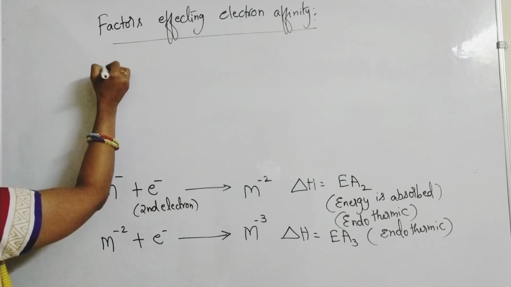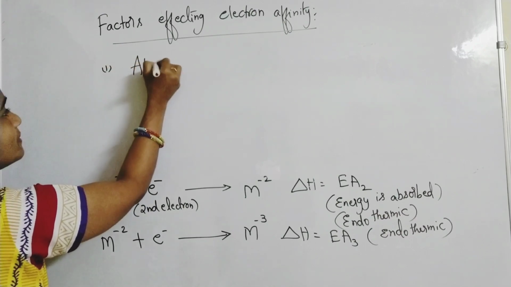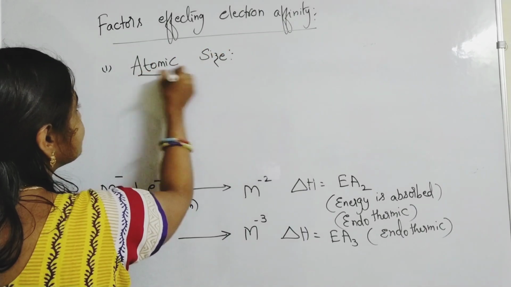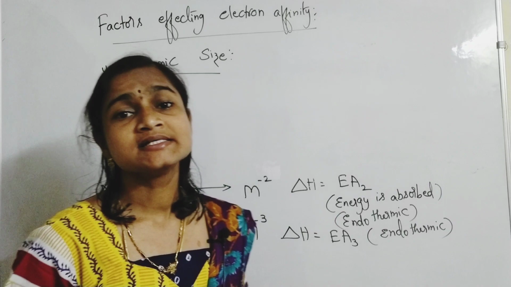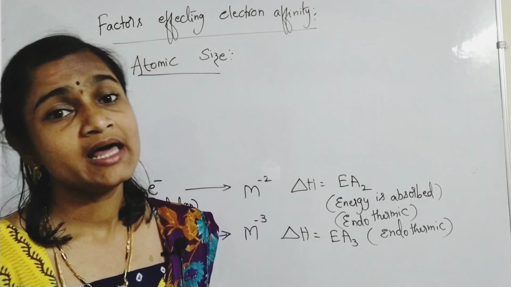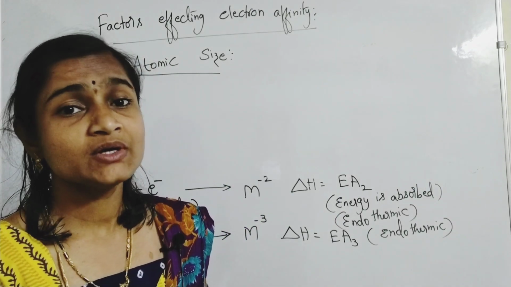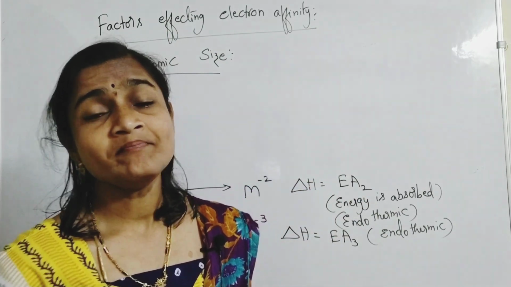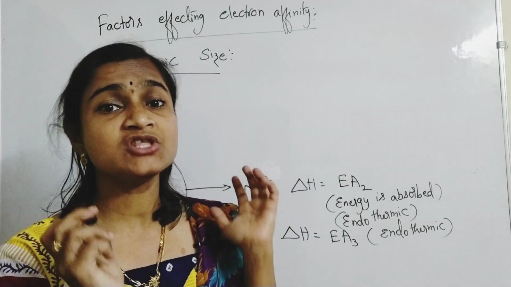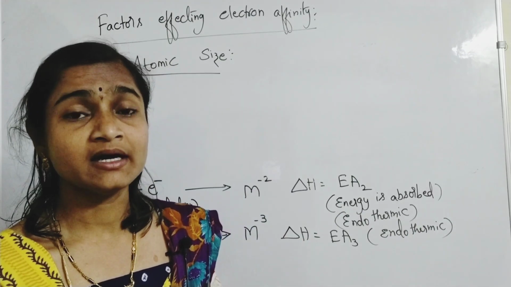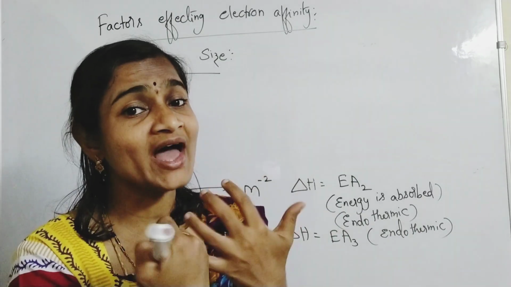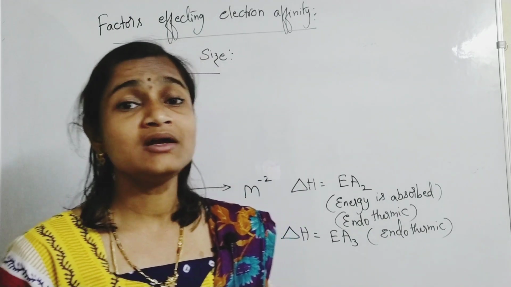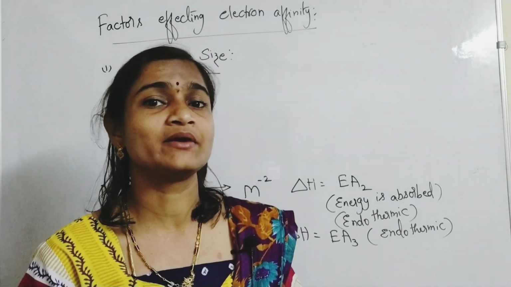So the first one is, as usual, atomic size, means size of the atom or atomic radius. Here you are adding an electron to an atom. Of course, based on the definition, it is energy released, but it is the ease of accepting electrons. All elements are not ready to accept electrons.